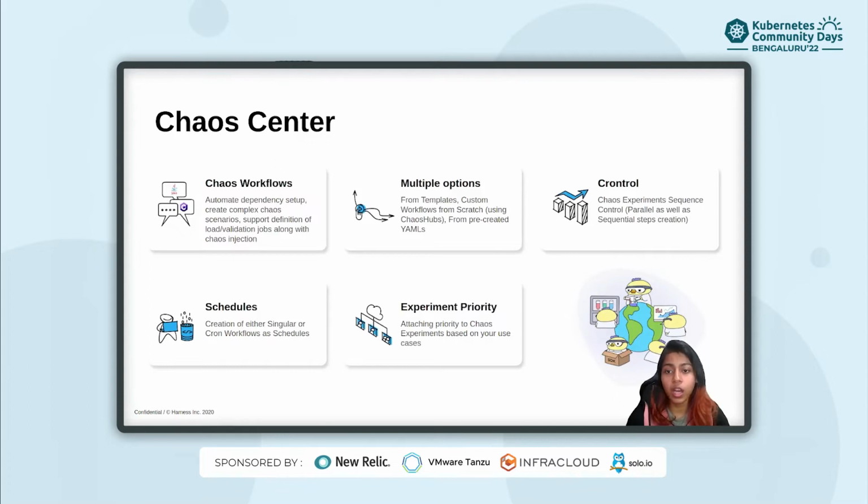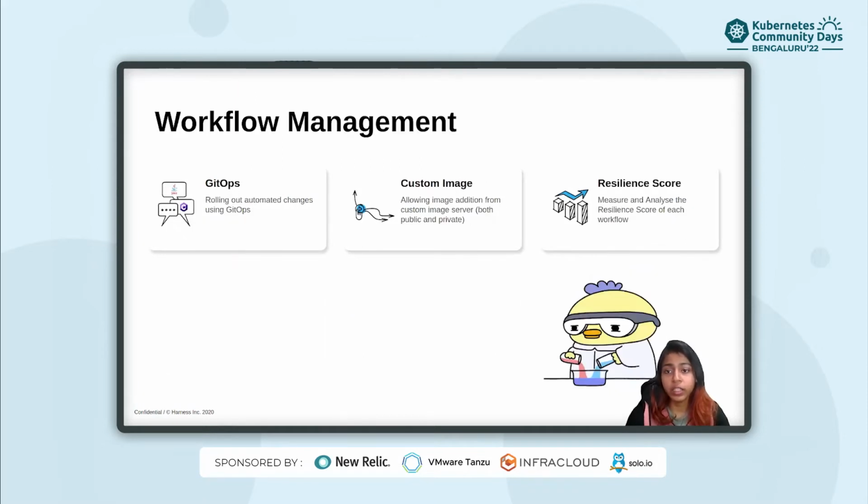Once these workflows are created, they can be scheduled either as a cron workflow or as a singular run. And Litmus also provides the feature of attaching priorities to the chaos experiments in each workflow based upon your own use case. Then coming to workflow management, first of all, it has GitOps. I will be talking about it a bit later. Secondly, it also allows addition of images from your own custom image server, which can be either public or private.